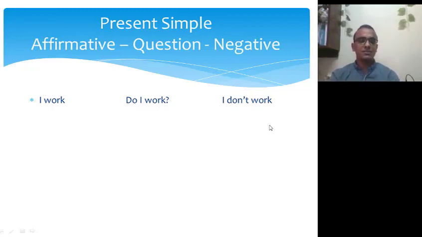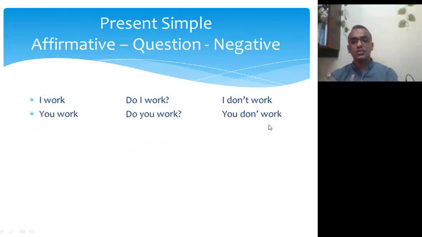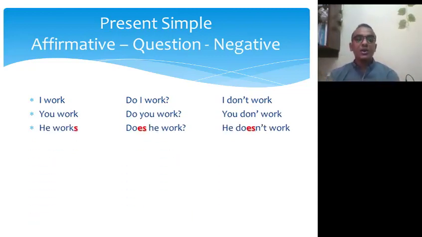Let's have some more examples. You work. Do you work? You do not work. Here, he works. Here, we put S. Of course, we know why. Here, does. So we use do with I, we, you, and they, and we use does with he, she, and it. Good? So here, he works. Does he work? He doesn't work.